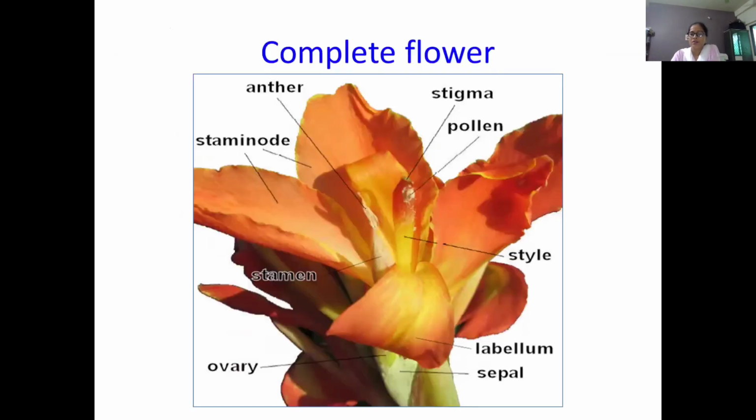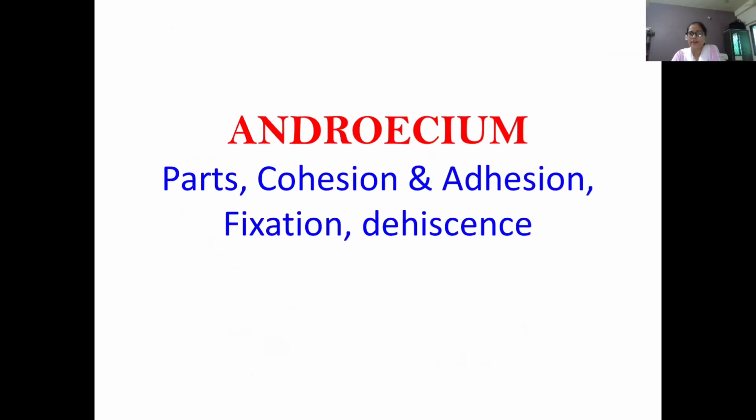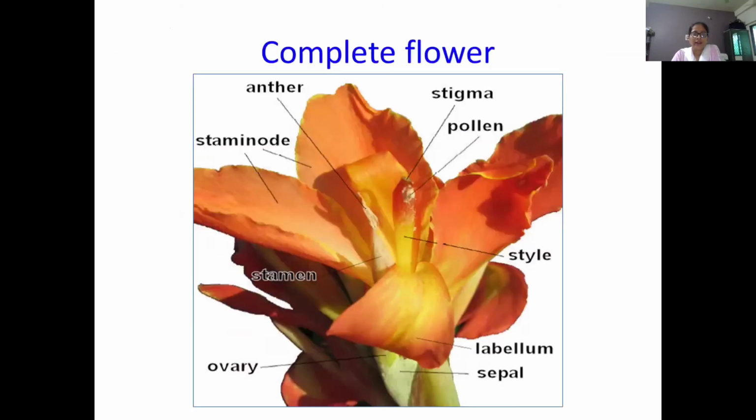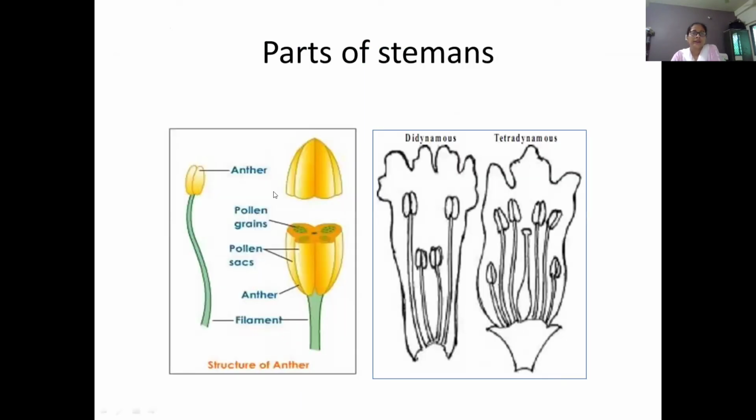Next part is androecium. Androecium is the complete male part, and androecium is divided into three parts: anther, filament, and the attachment. Anther is a very fertile part of androecium, and filament is a supportive part of androecium.